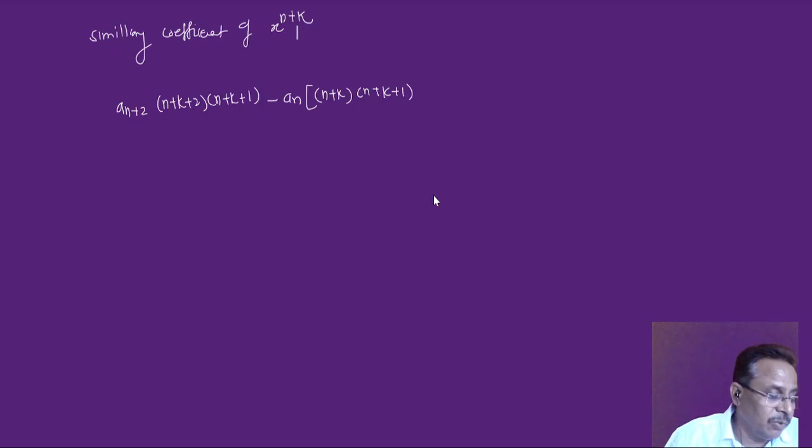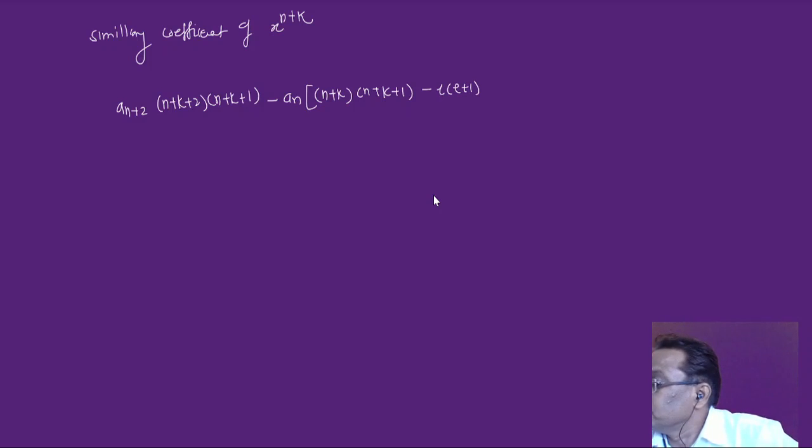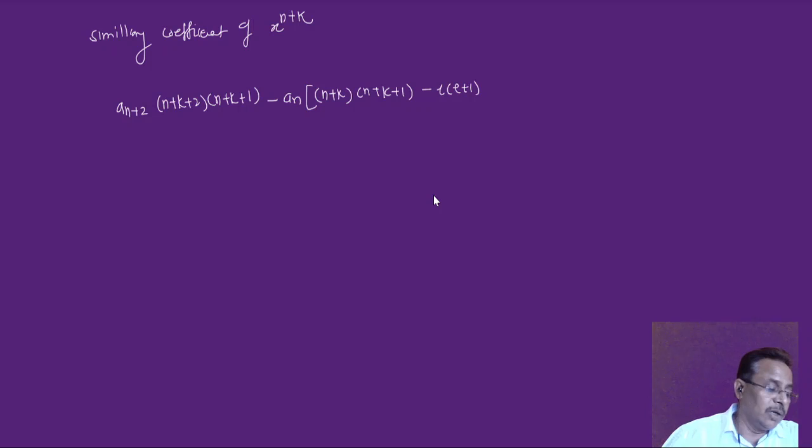See there, we should not miss any plus or minus, otherwise we will never get a solution. So into L into L plus 1, this bracket is equal to 0. This is another important equation.